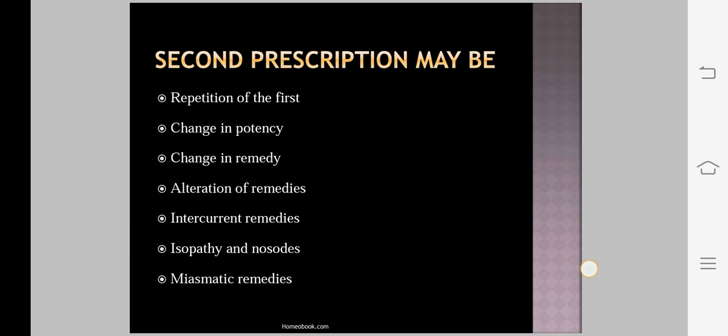Here we see in cognate remedy, a new category of symptoms develops from the first prescription. And in complementary remedy, the character of the symptoms remains the same and slightly more than the first prescription.